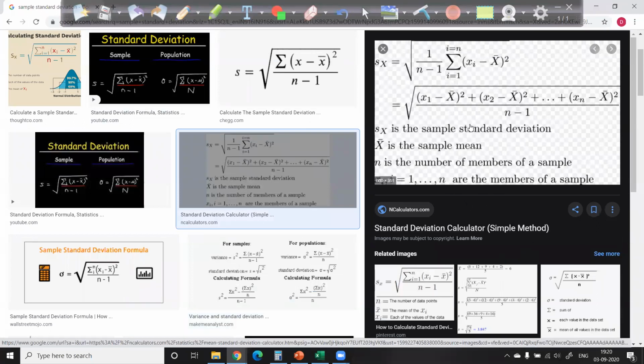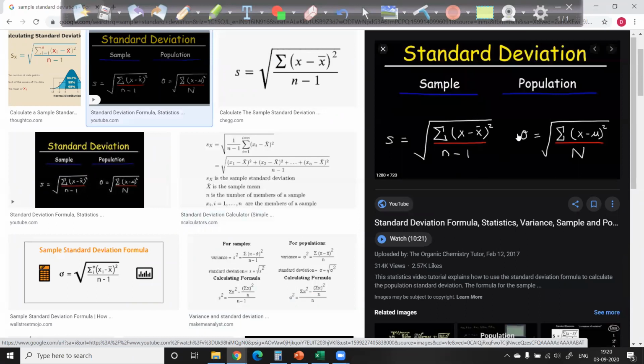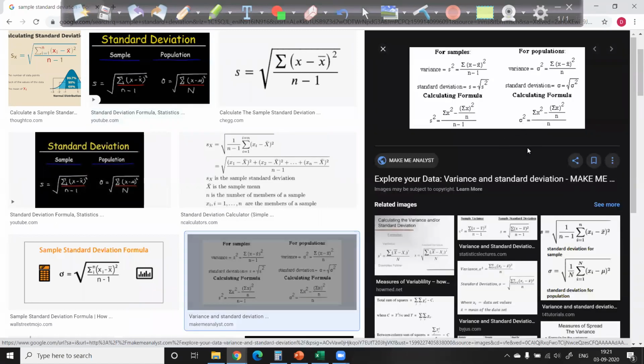You can have various forms as well, but this is the most popular form of the formula: (x minus x bar), where x bar is the mean of the sample, whole square by n minus 1. The formula looks a bit different, but again, it's a different way of denoting it.